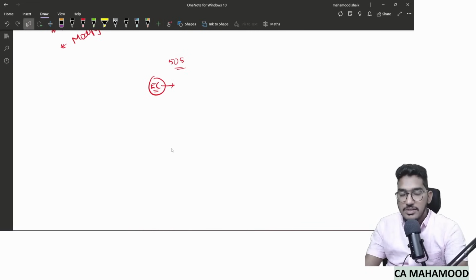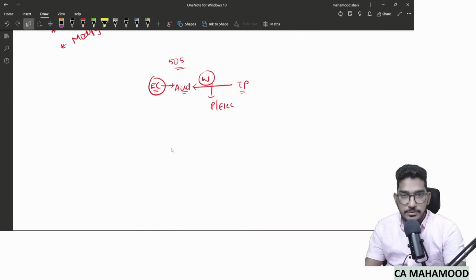The definition says external confirmation is a written confirmation obtained by the auditor from a third party outside of the client. So a written response obtained by the auditor from a third party, either in paper form or electronic form, that we call an external confirmation. Like, I'm an auditor of a company, I want to know whether bank balances are correct or not. I ask for a written response from the bank manager, some third party outside of my client. So if the third party responded, I used external confirmation here.